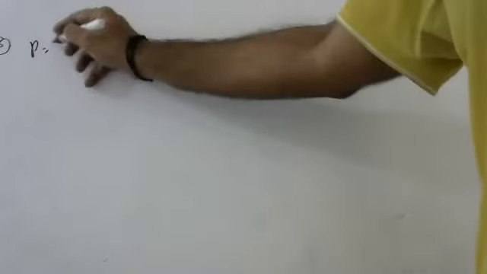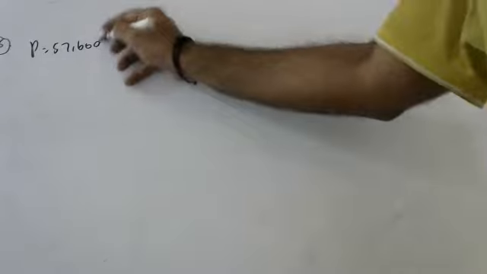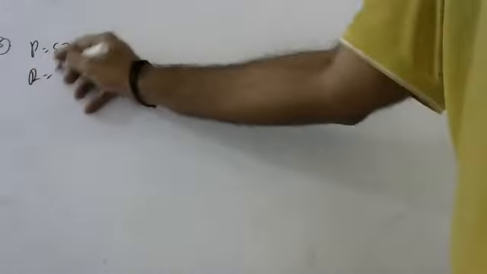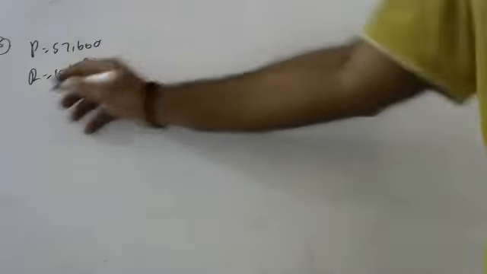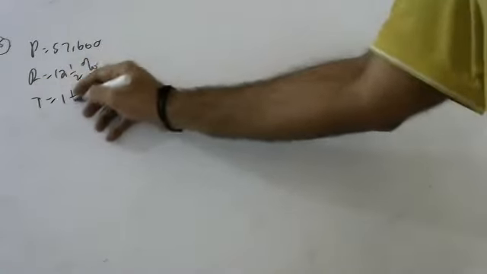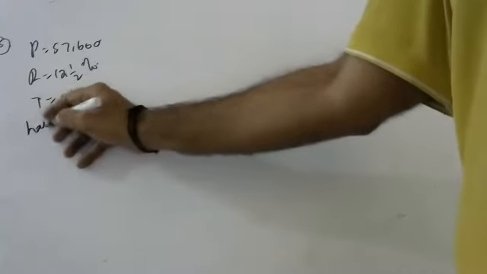So, 15th sum, children. Kamal borrowed rupees 57,600 from LIC against her policy at the rate of 12.5%. She has to pay an amount after the interest is calculated half yearly. Time is 1.5 years, and it is compounded half yearly.